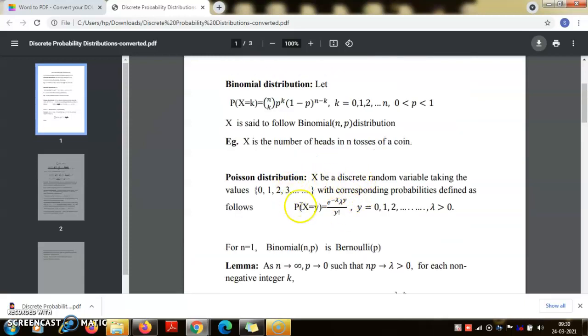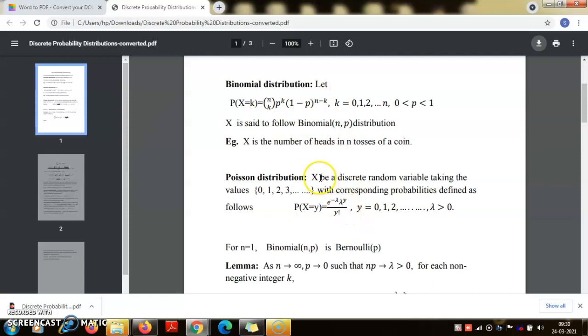So you can see the Poisson distribution is typically used where, suppose you are tossing a coin a large number of times where the chance of getting a head is very small each time. It's a biased coin, and you are counting the number of heads. Then the binomial probabilities can be approximated by this Poisson formula where lambda is n into p.